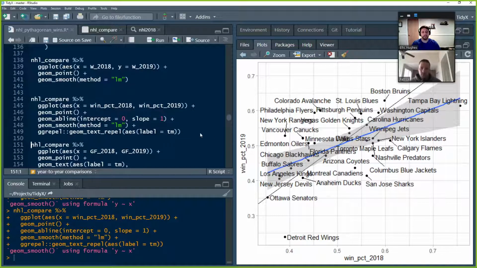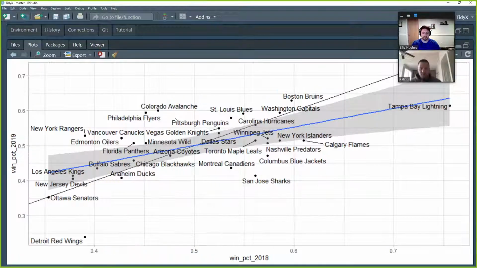Oh, okay. Busy. There we go. That's a little bit better. So Tampa Bay is way over here on the right. They won a lot in 2018, and they continued. I think they won the championship in 2018, and then Boston won it in 2019.